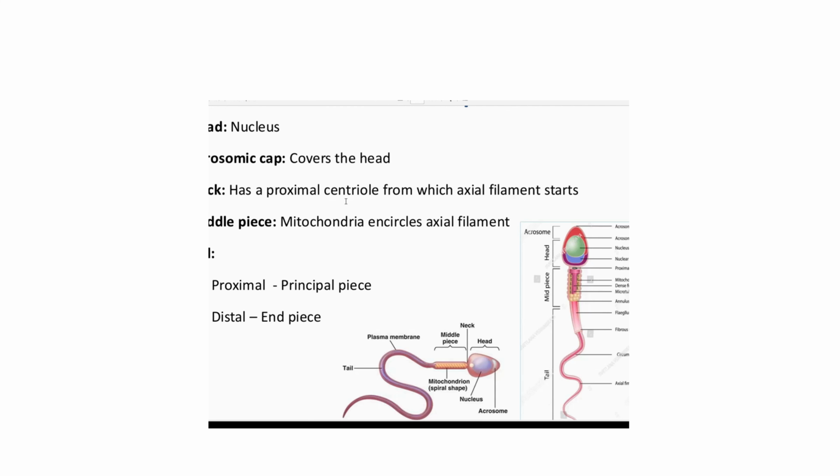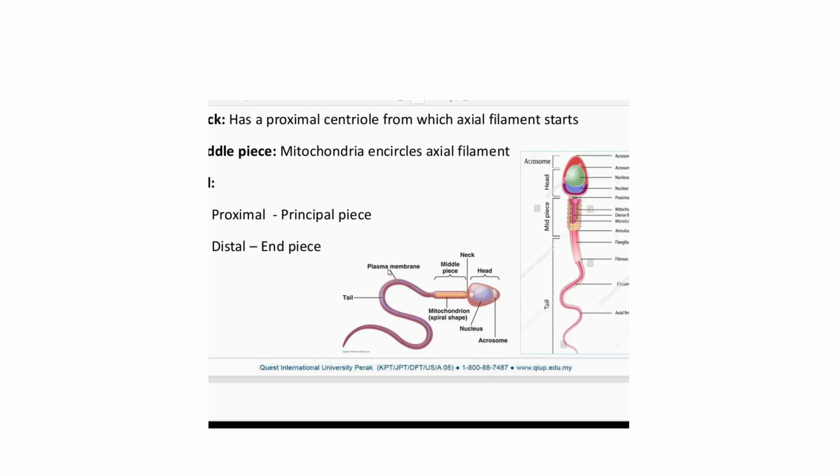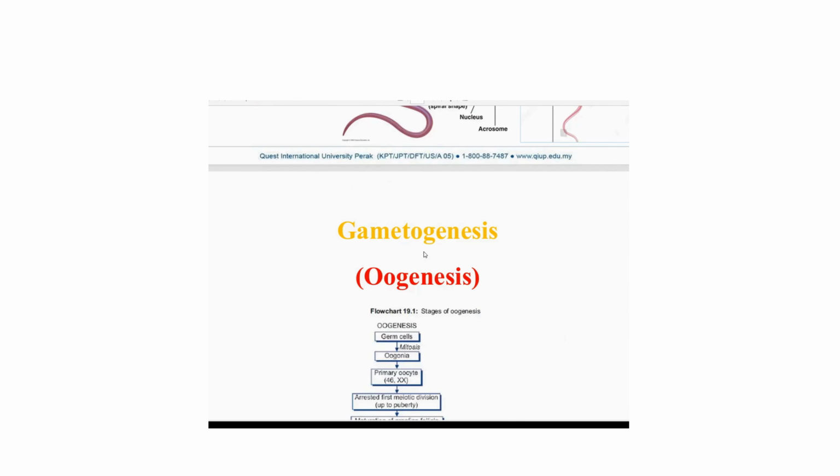Then the neck has the proximal centriole, a single centriole, from which the axial filament starts. In the middle piece, mitochondria encircle the axial filament. Then the tail has the principal piece and the distal end piece. This is the typical drawing of the mature sperm, right? But there are embryologists who extensively study sperms, and there are so many morphological variations even in healthy sperm. You can specialize if you like embryology, and study about this, right?